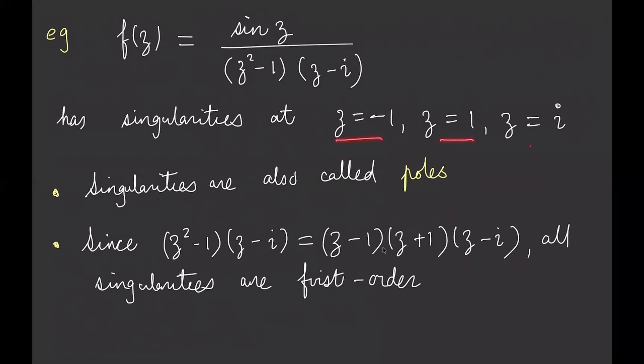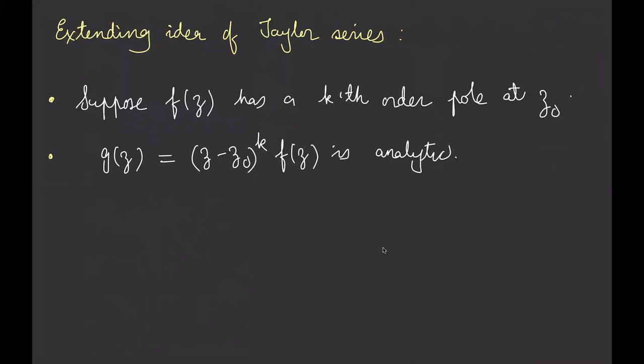So these 3 poles, you see, singularities are all first order. If it's a first order singularity, another term that is sometimes used is a simple pole. A simple pole is equivalent terminology for saying that it's a first order singularity. Okay, so simple poles are kind of nice, as we'll figure out.